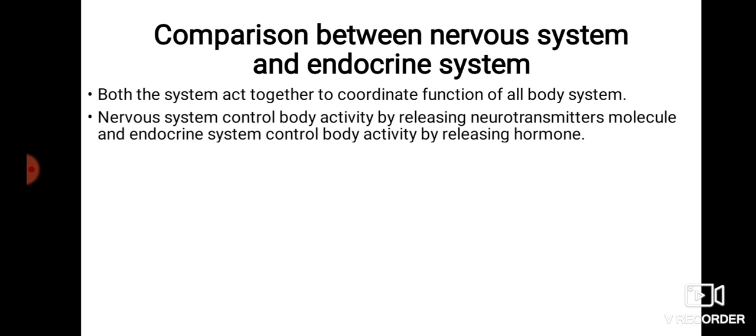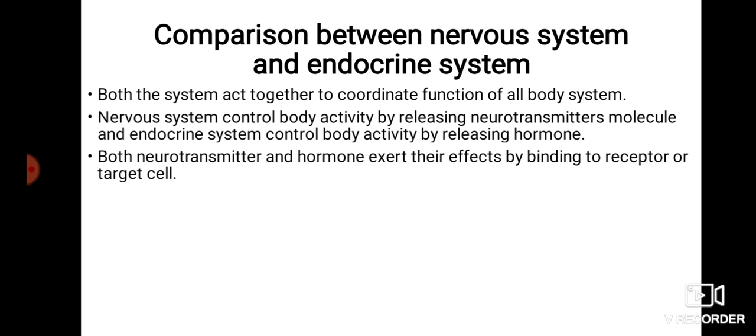So you know that a neurotransmitter is released at the terminal of the axons, and these neurotransmitters bind to their particular receptors that are present on the post-synaptic neurons. And the endocrine system releases hormones that act on target cells, which are specific cells.